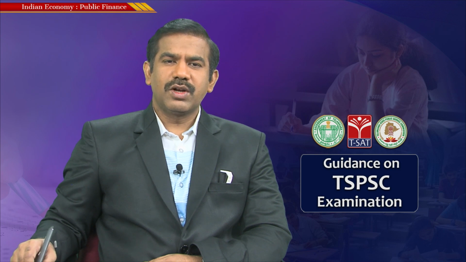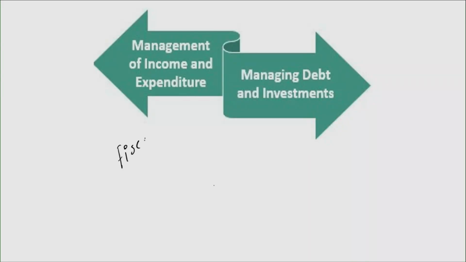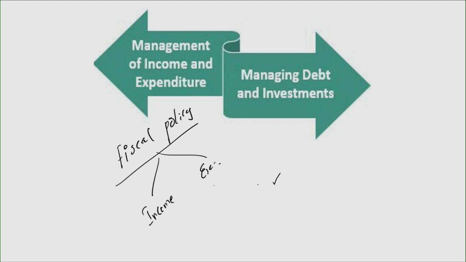So now let's go back and discuss what exactly fiscal policy is. Simply speaking, fiscal policy is the policy that deals with the income and expenditure of the government. So what is the major source of income to the government? Taxation. That's the basic reason that whenever it comes to fiscal policy, people refer to these two terms: taxation and expenditure.